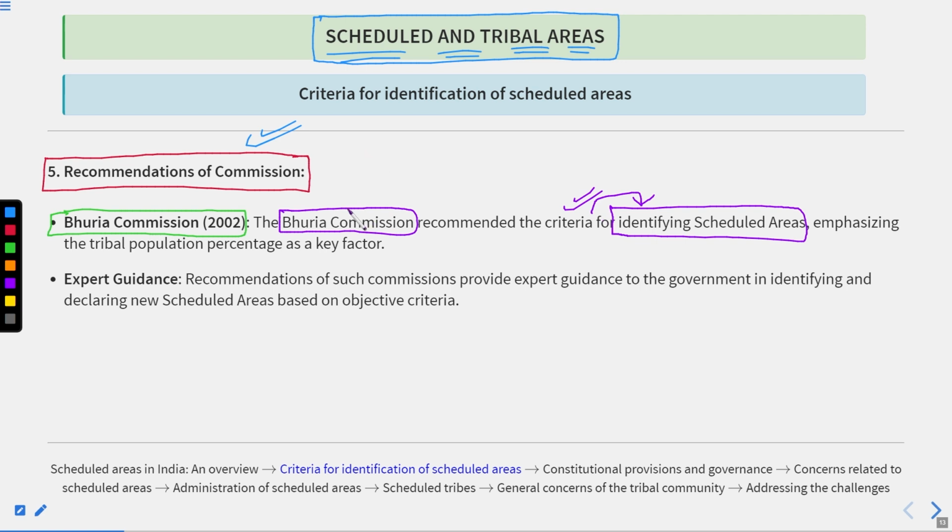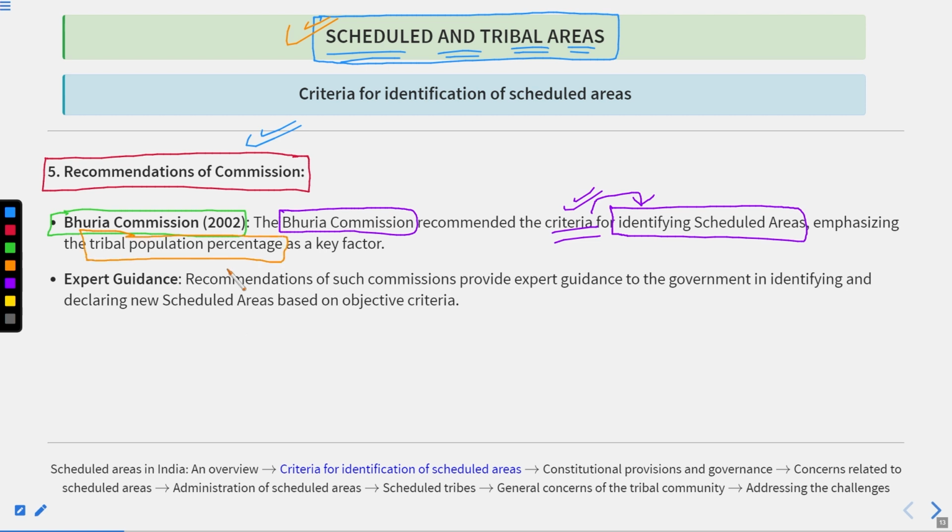So that's why the Bhuria Commission was required to look into the criteria that could be used by the government in order to identify the schedule and tribal areas. And which type of criteria did the Bhuria Commission emphasize? In order to identify the tribal population, the Bhuria Commission emphasized the tribal population percentage.